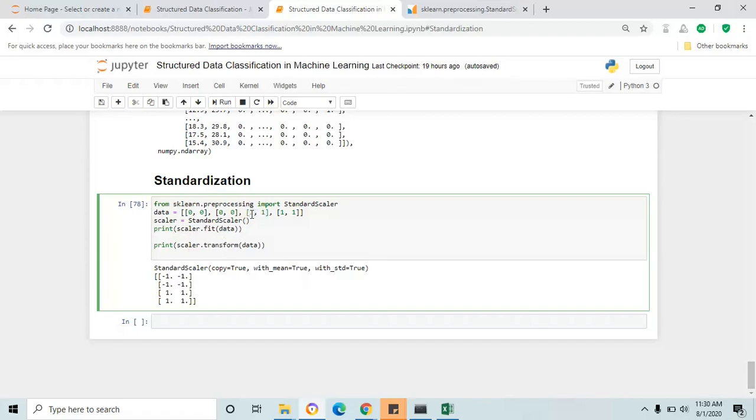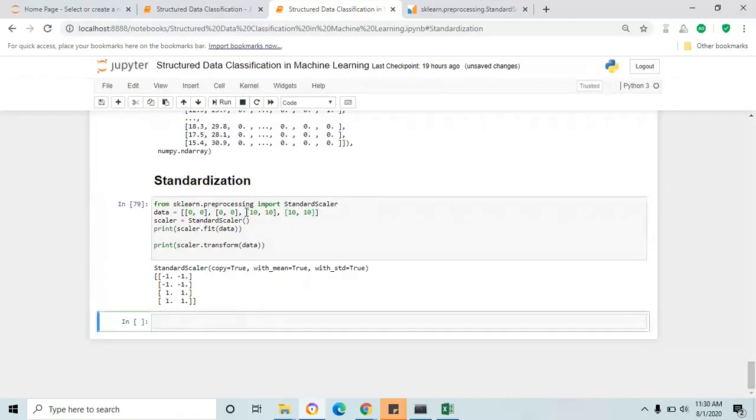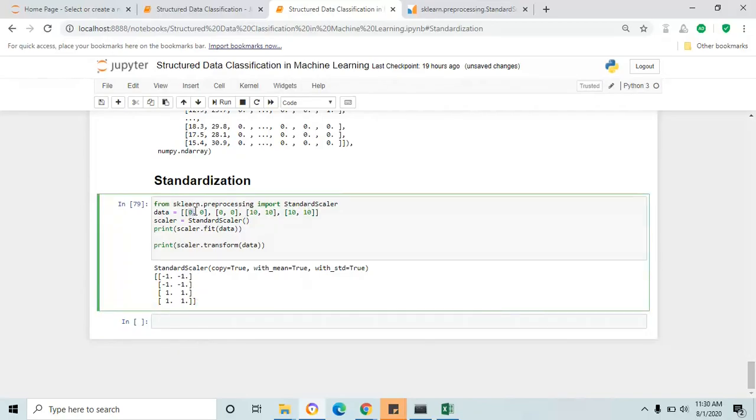If you change all the 1s to 10 and see the result, you will get the same result, because the lesser value in the data frame is 0, equivalent to -1 in the standard scaler, and the larger value 10 is equivalent to +1. Fine.